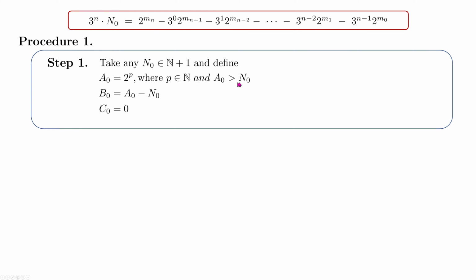A0 must be greater than our initial number, so it's easy to get. B0 is just the difference between A0 and our initial number, N0, and C0 at the beginning is equal to 0. At this step, we can say that we have this equation between all these A, B, C and our initial number.